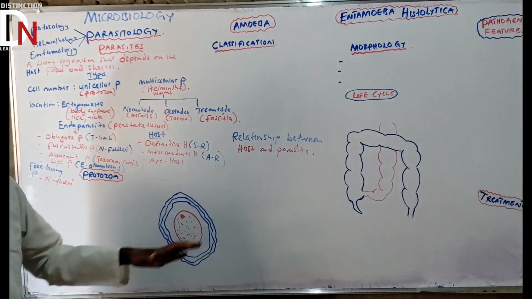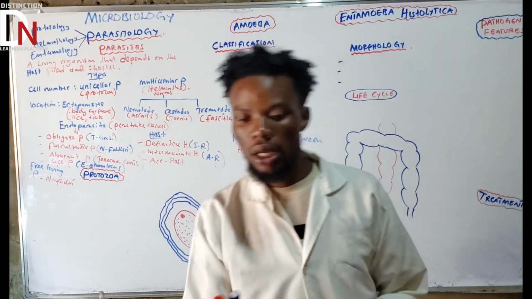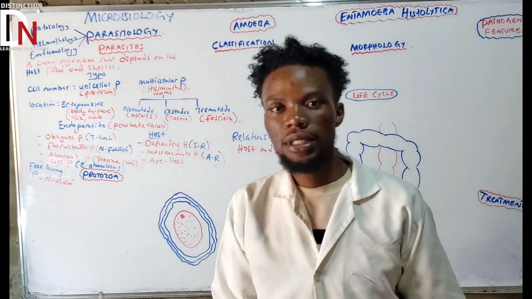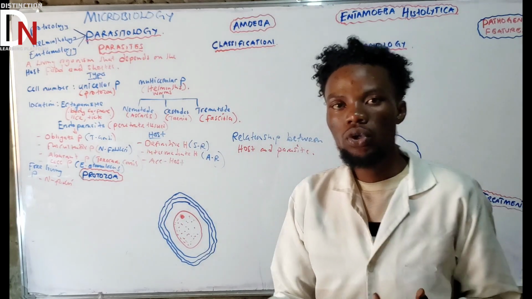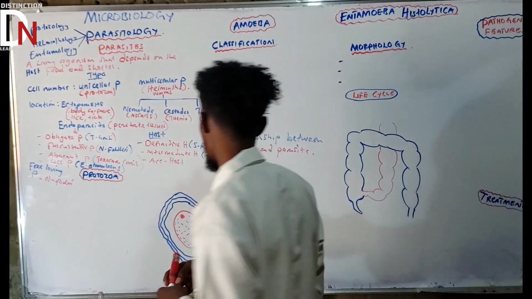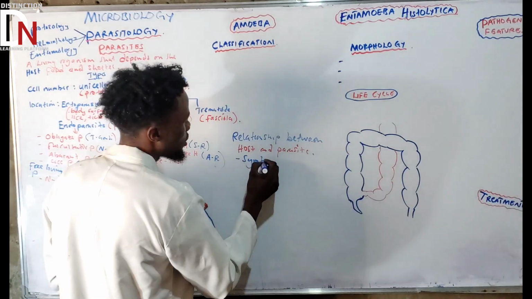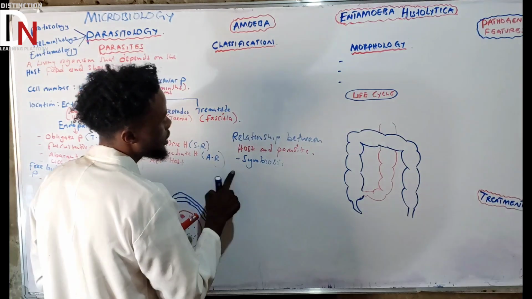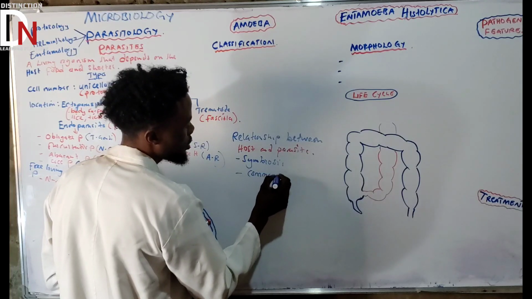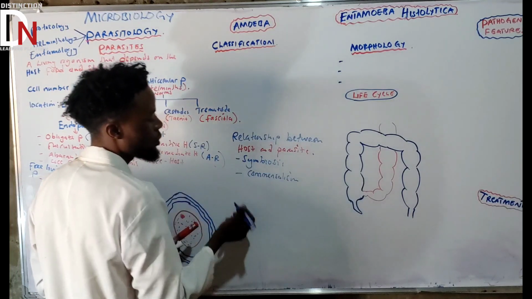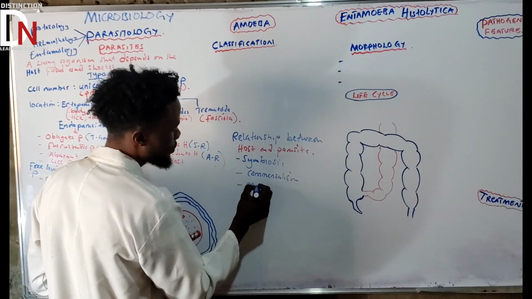There are some terms that we use to describe the relationship, the way the host and the parasite interact with one another. Basically we're going to use three important terms. The first one is symbiosis. The second one is commensalism. Then the other one is parasitism.